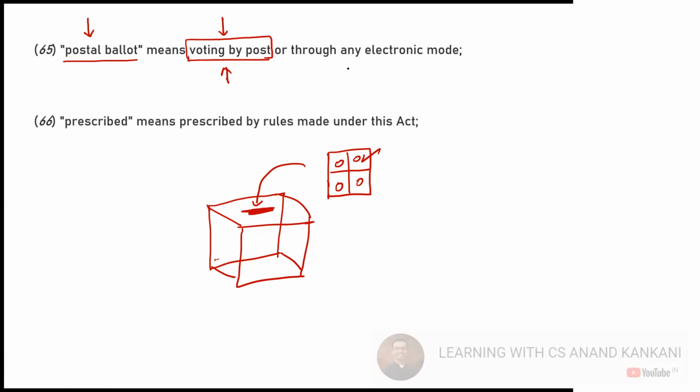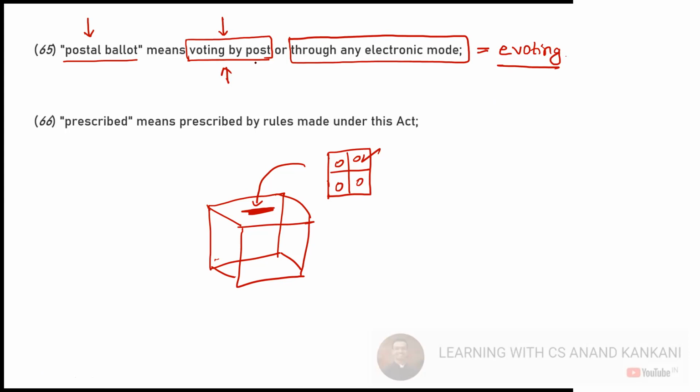Now this postal ballot has also an extended meaning, that is through any other electronic mode, which is your e-voting. So Mukesh Ambani said, my father's dream was that everyone should have a mobile of their own, right? So India's digital revolution has taken place. Everyone is having the mobile phone, internet connection also, right? So now e-voting is also enabled, so you can vote online, you don't need to send.